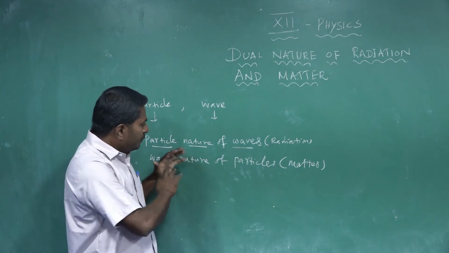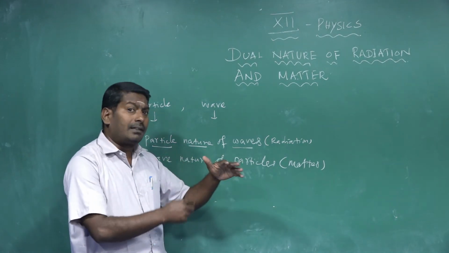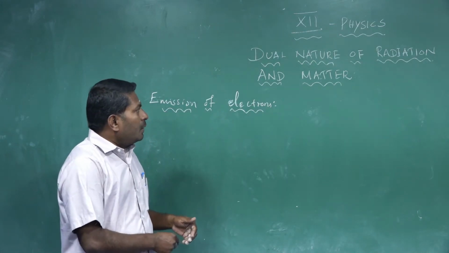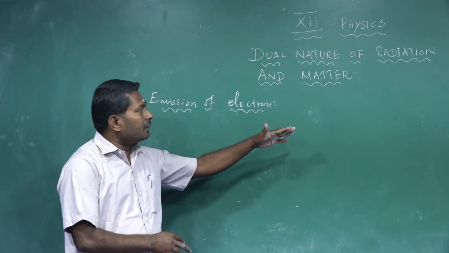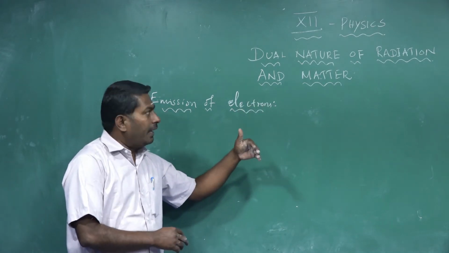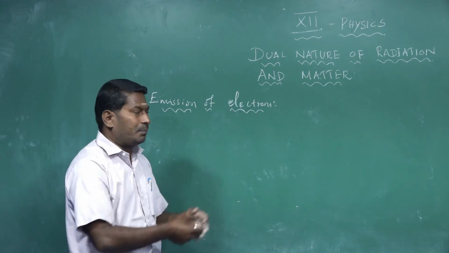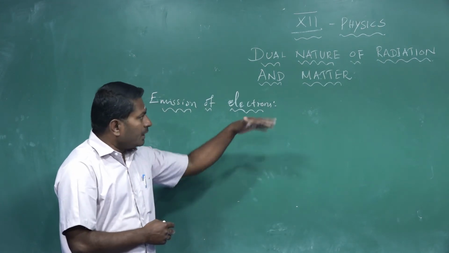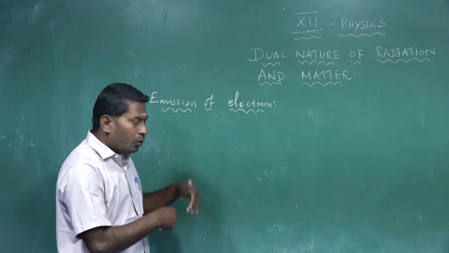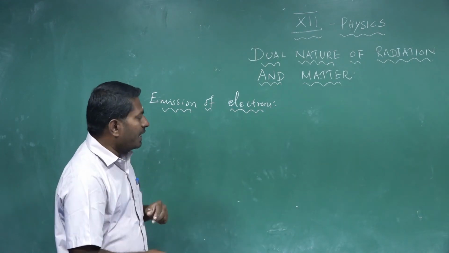In this wave-particle duality, we will see briefly in the later topics. So see students, both radiation and matter exhibit wave-particle duality, which is discussed in later topics. But before entering into the wave-particle duality exhibited by matter and radiation, first we learn the concept of emission of electrons. Let us consider one metal.